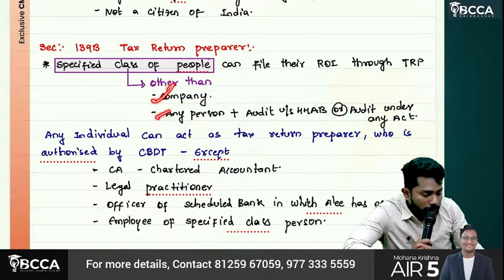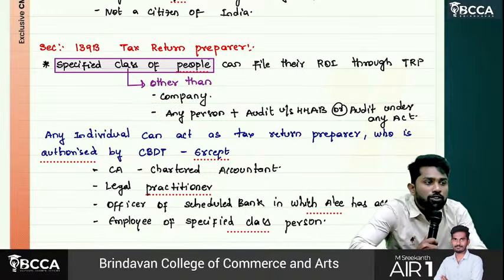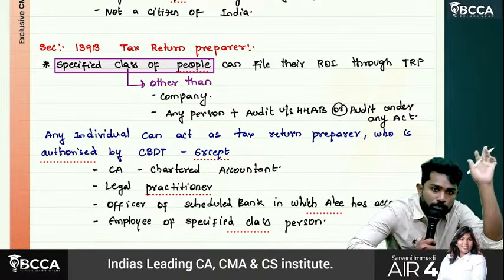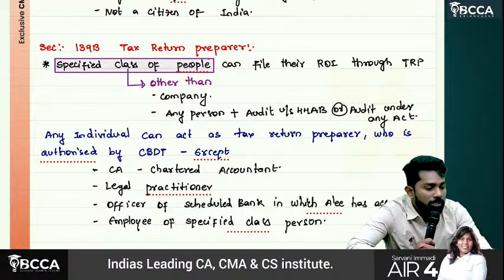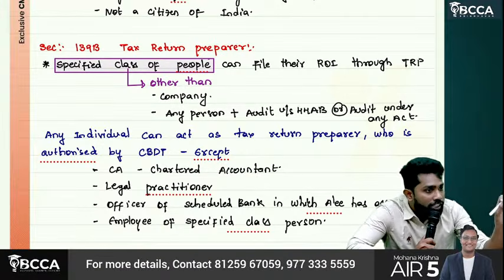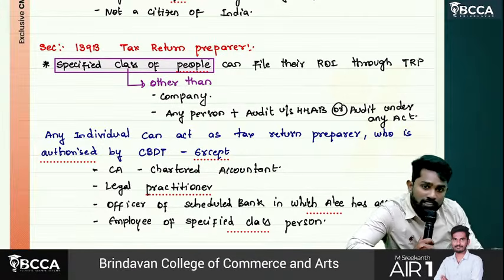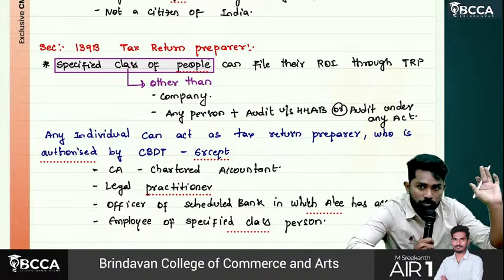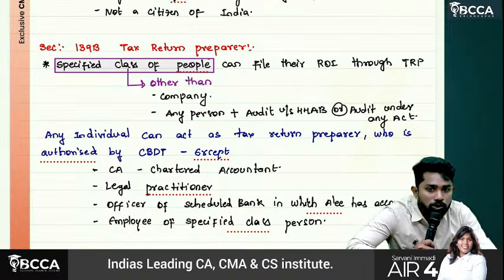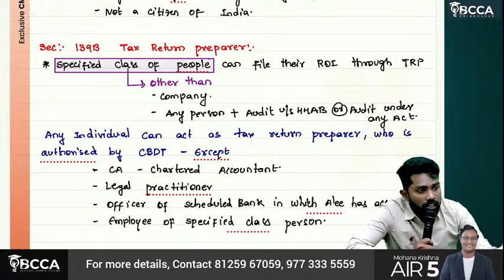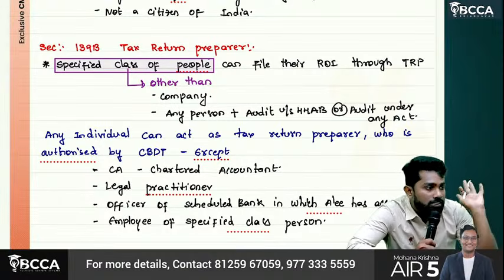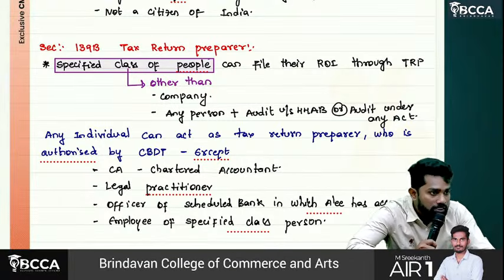Company also has audit applicable mandatorily as per the Companies Act. So simply, if audit is applicable under this Income Tax Act or any other act, those people cannot file returns through tax return preparers. Other non-audit specified class people can file returns through tax return preparers.